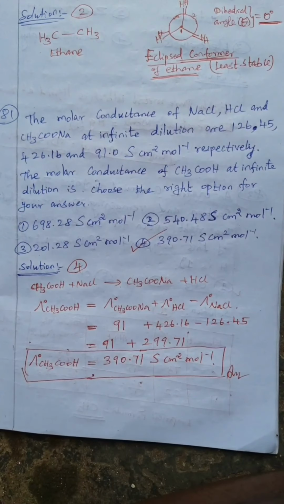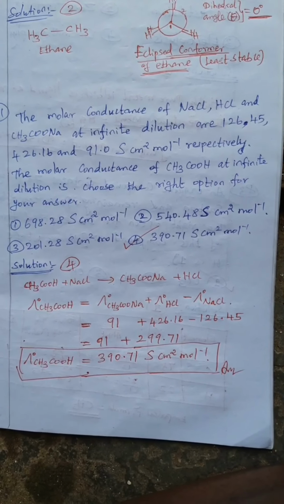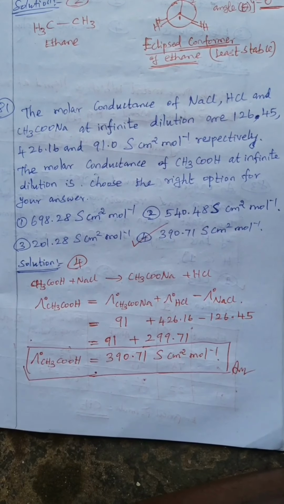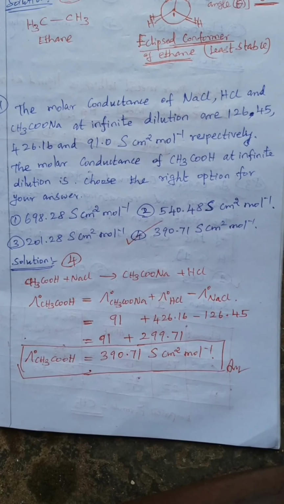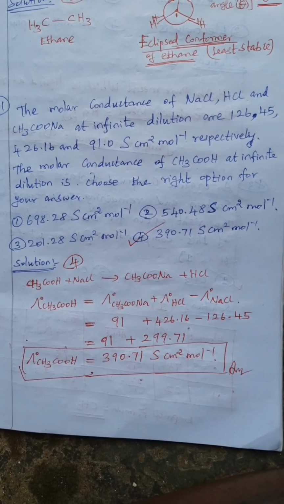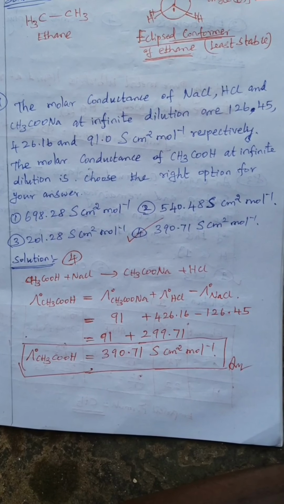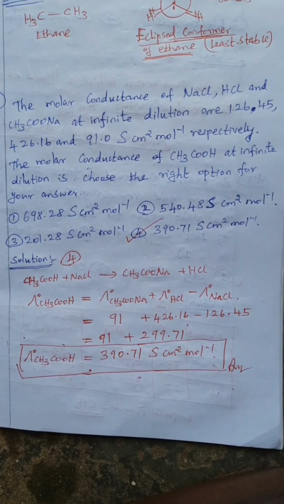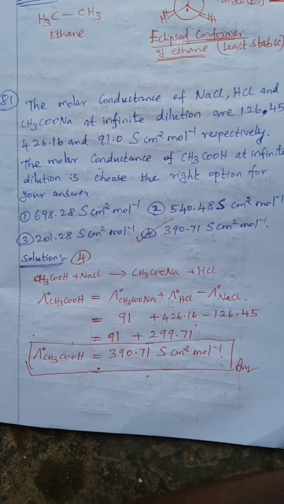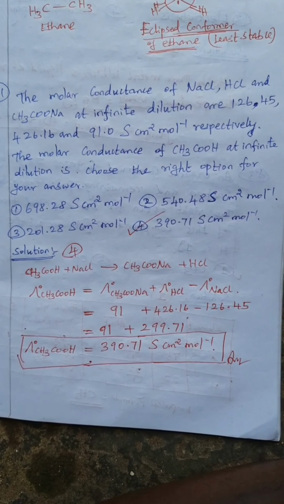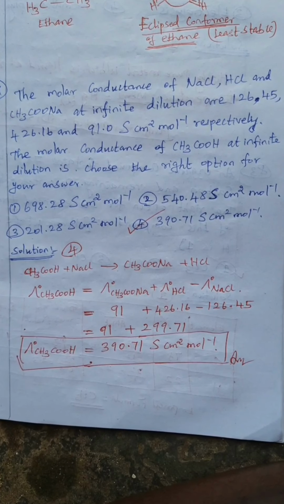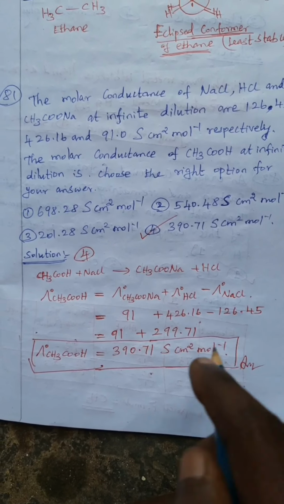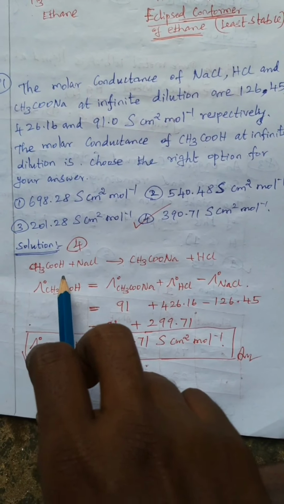And 81. The molar conductance of sodium chloride, hydrochloric acid and sodium acetate at infinite dilution are 126.45, 426.16 and 91.0 Siemens centimeter square mole inverse respectively. The molar conductance of acetic acid at infinite dilution is? Choose the right option. So first of all, write the equation: sodium acetate and HCl give acetic acid and sodium chloride.